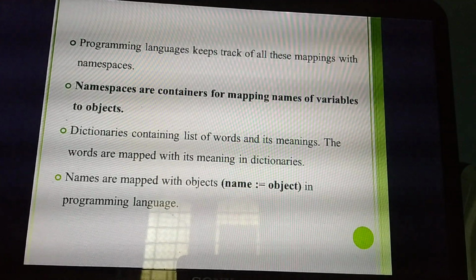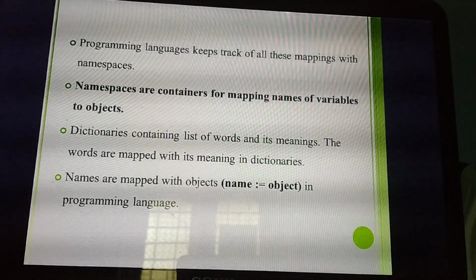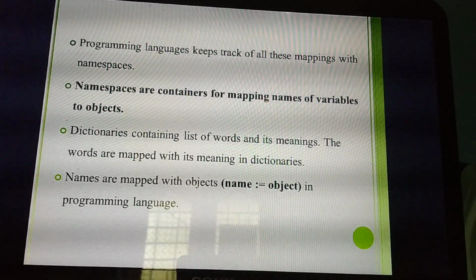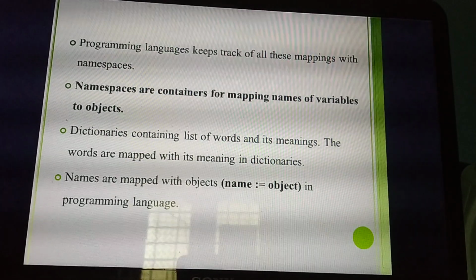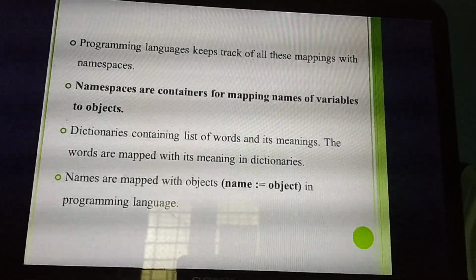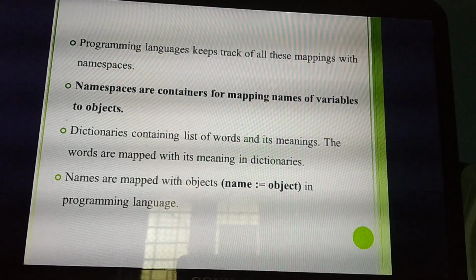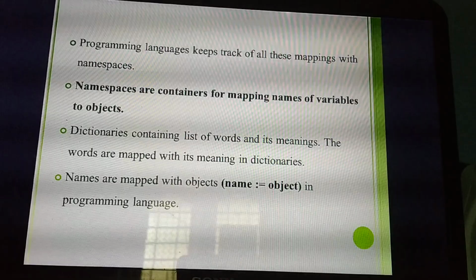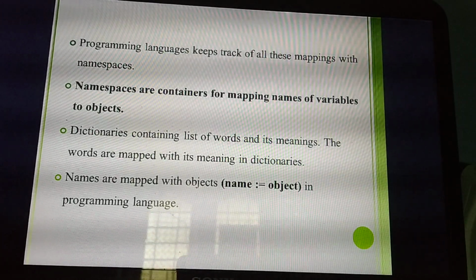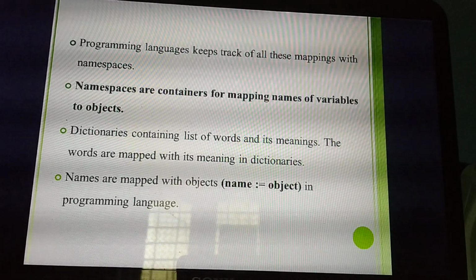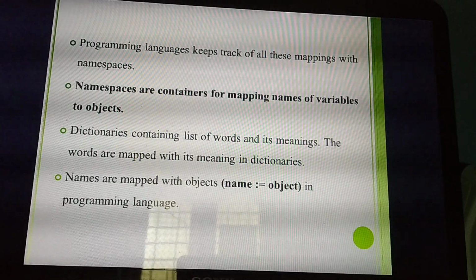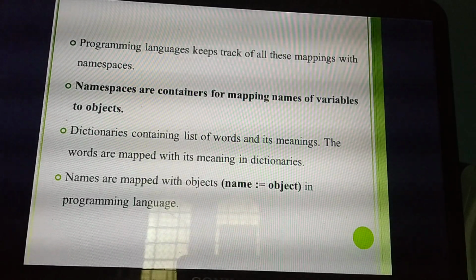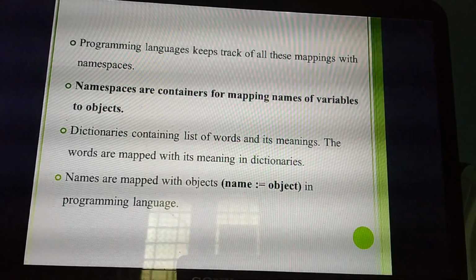For namespaces, I am giving one example. See the definition. This is also a 2 mark question. Namespaces are containers for mapping names of variables. Listen, what do you mean by containers? One example I am telling. Consider one bottle, or box, full of colored balls. Maybe a red ball, white, green, or other colored balls are there. That box is full of colored balls. So which is the container? That box is the container. The container is full of what? Balls.